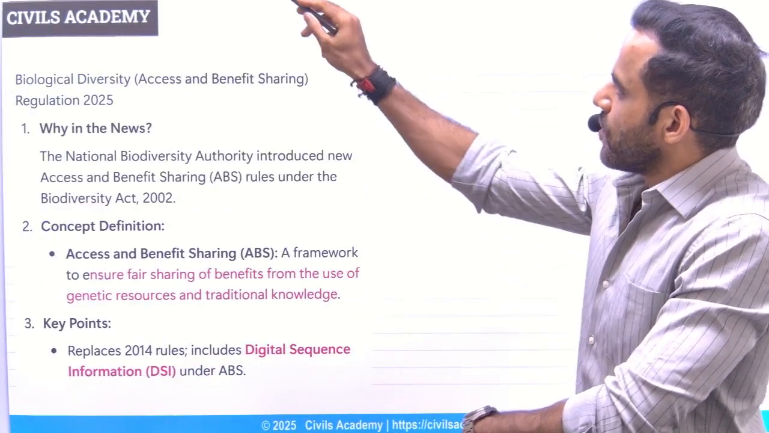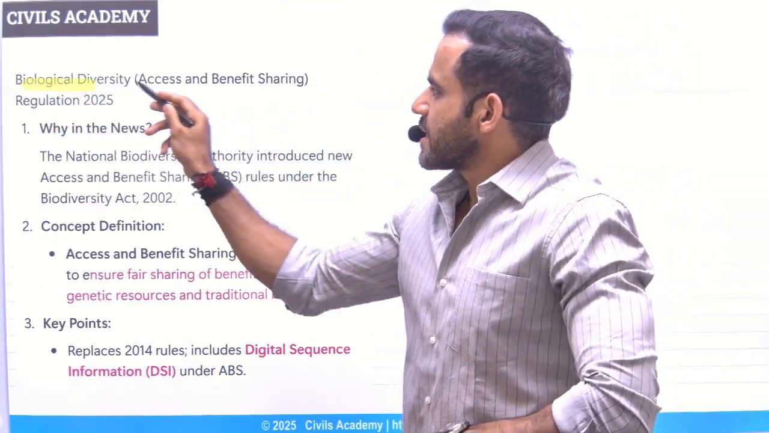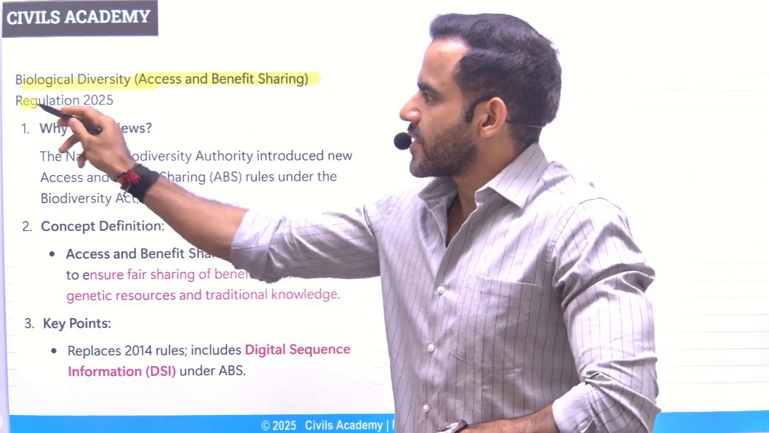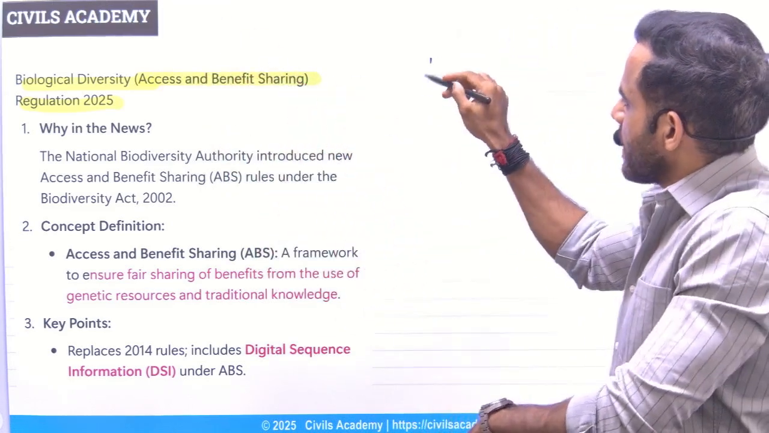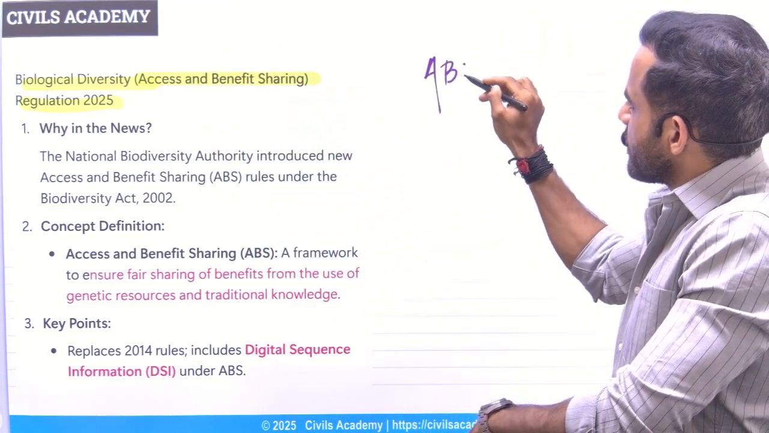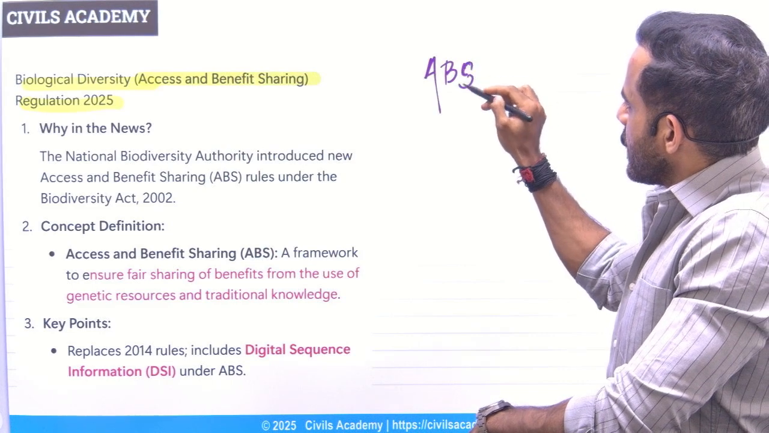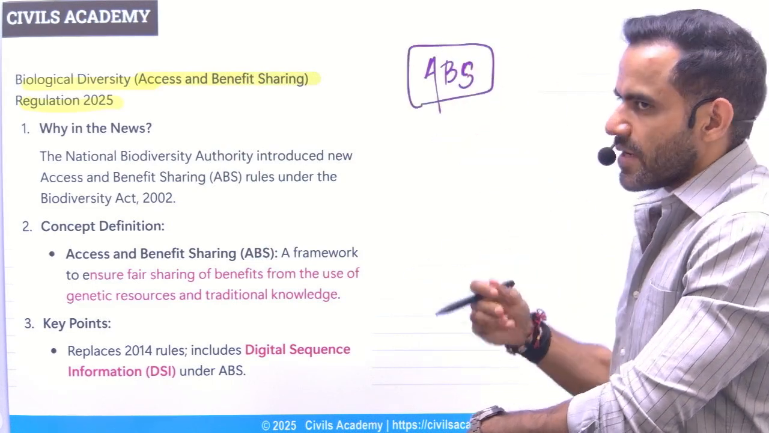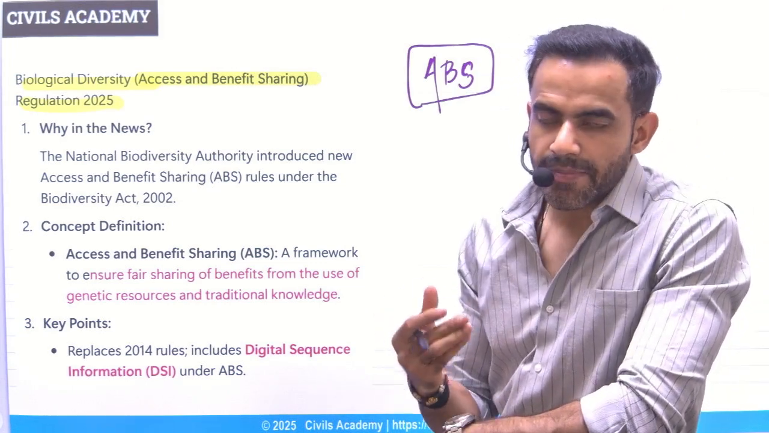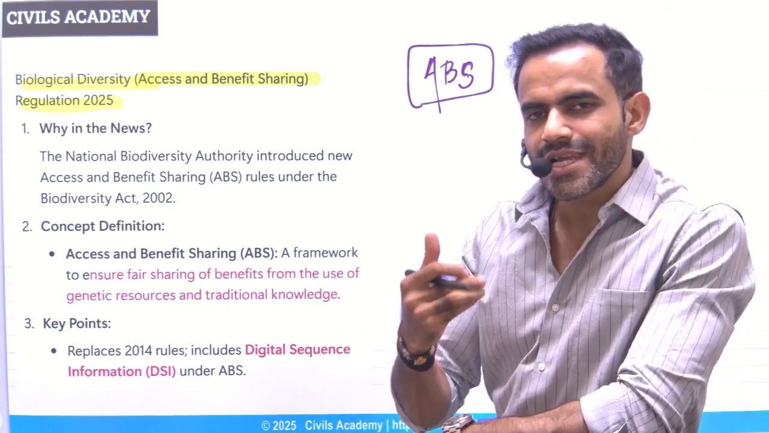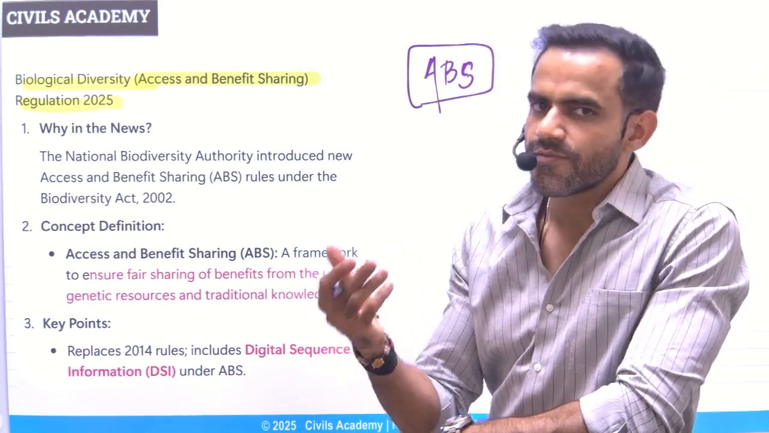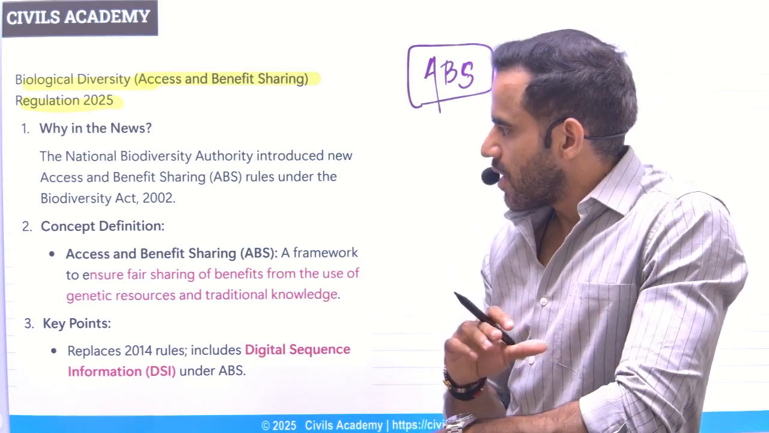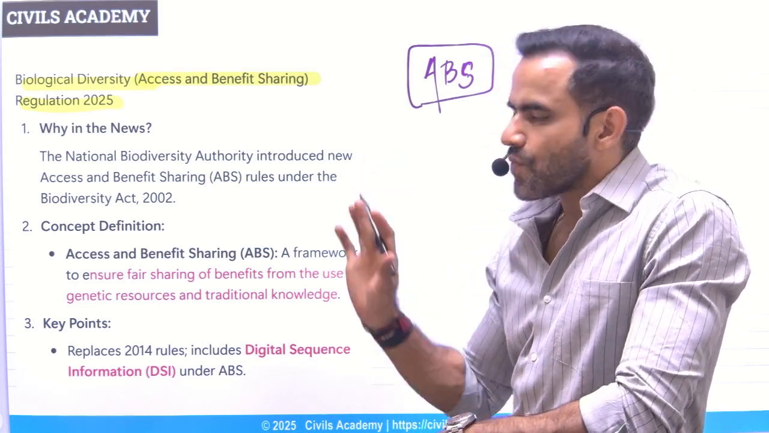Next is related to biological diversity access and benefit sharing regulation. Now understand, in a very simple sense, there is a concept ABS, access and benefit sharing. It simply means whenever you are utilizing biological resources, you need to share those benefits with the local communities which have given information regarding it. That is how this ABS rule functions.